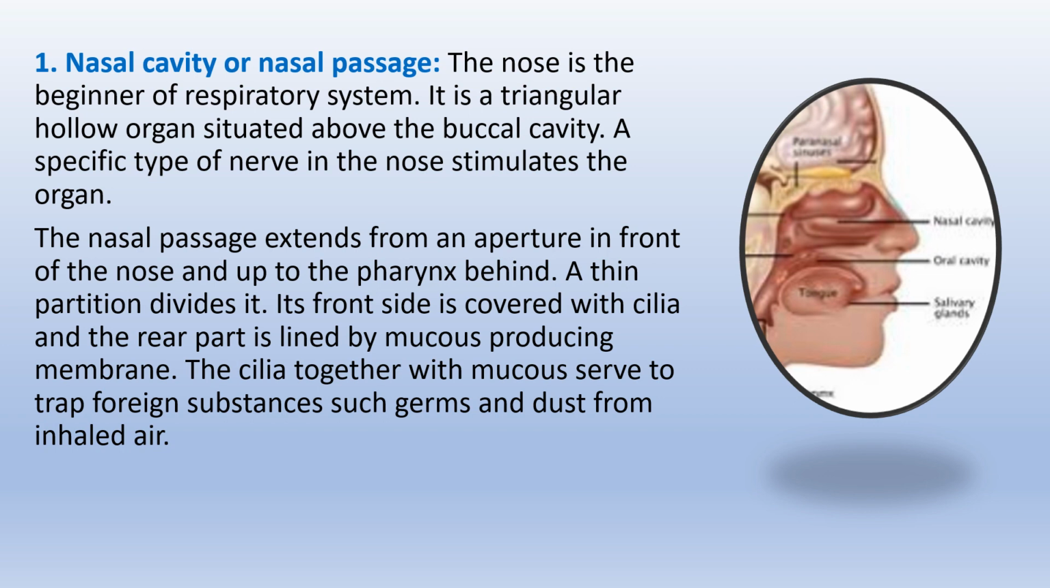A thin partition divides it. Its front side is covered with cilia and the rear part is lined by a mucus-producing membrane. The cilia, together with mucus, serve to trap foreign substances such as germs and dust from inhaled air.